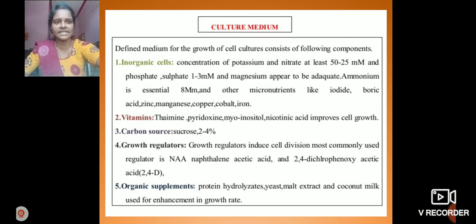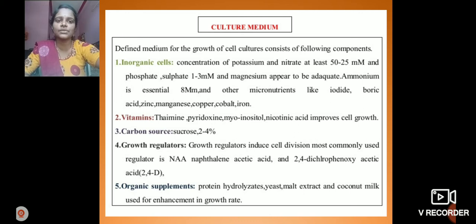Next, vitamins are used in the culture medium: thiamine, pyridoxine, myo-inositol, and nicotinic acid, which improve cell growth. Third, the carbon source: sucrose at 2 to 4% concentration is used in culture medium. Growth regulators induce cell division.